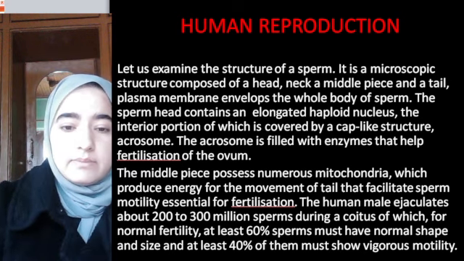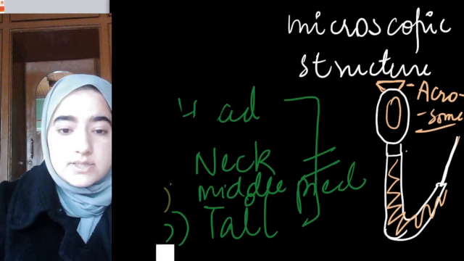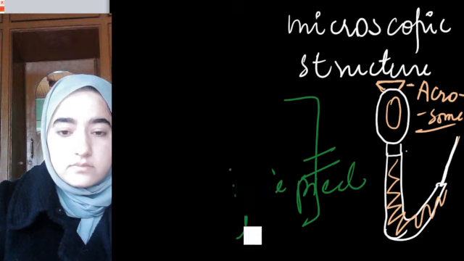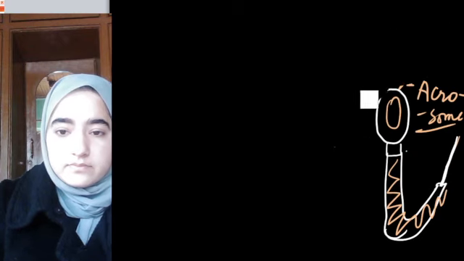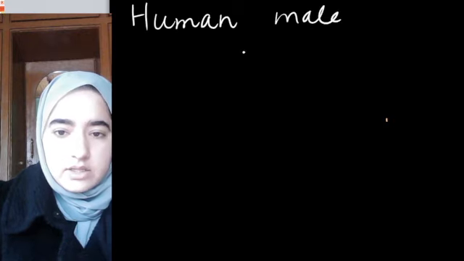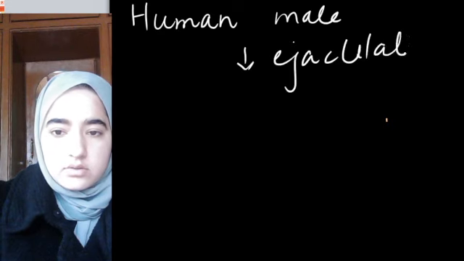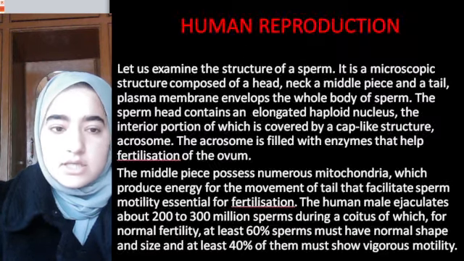And please remember, a human male ejaculates about 200 to 300 million sperms during a single coitus. You need to remember all this.